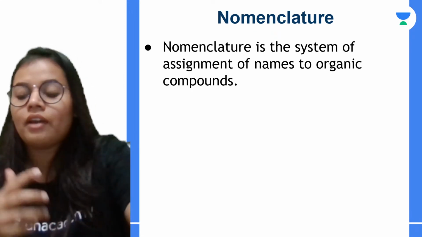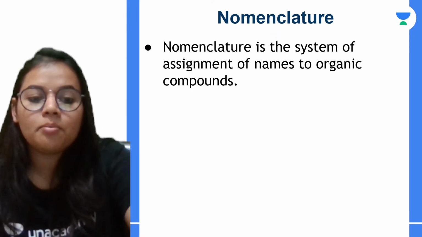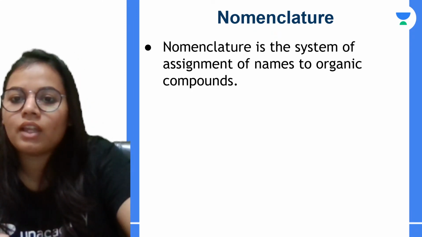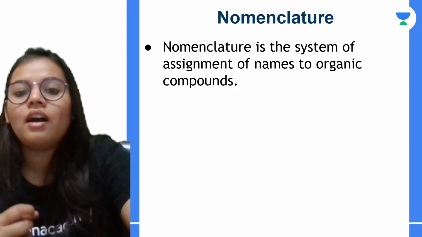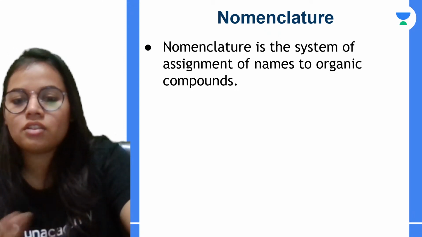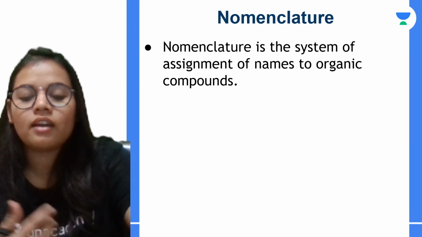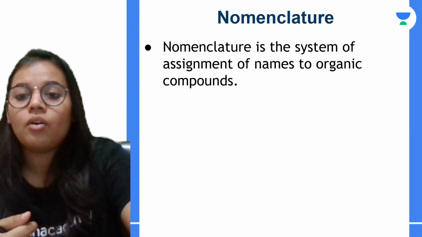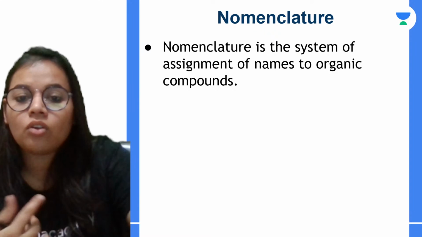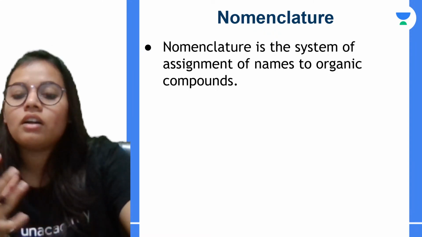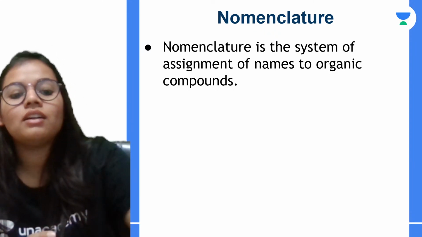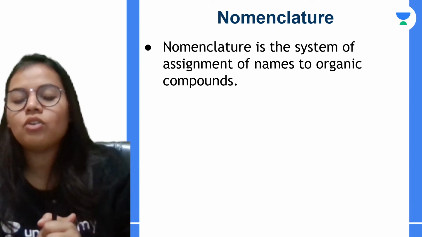Majority of organic compounds, they are having a common name. Acetic acid, right? Vinegar, which is acetic acid etc. The citric acid, okay, the ethanol etc.